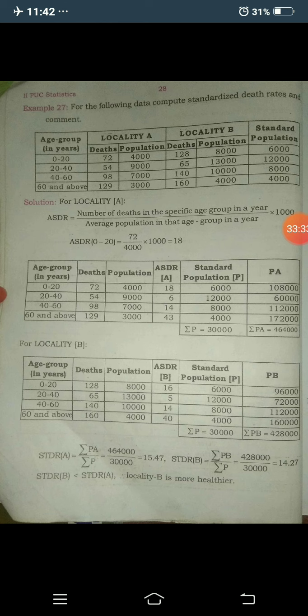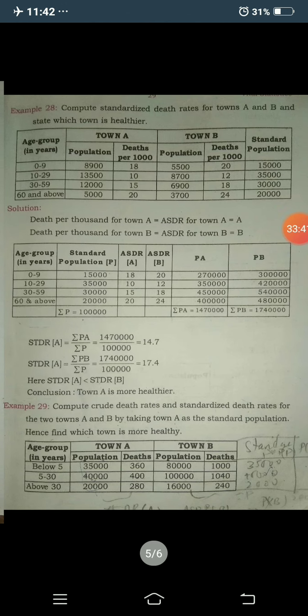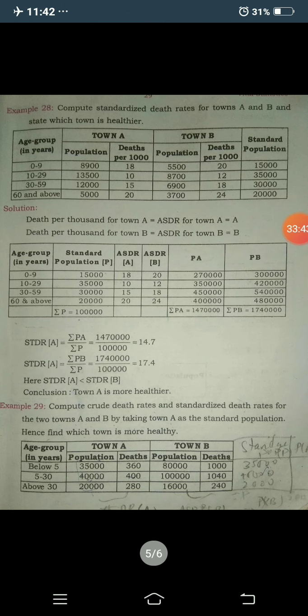So guys, the next problem is: compute standardized death rates for two towns A and B and state which town is healthier. Concentrate here.